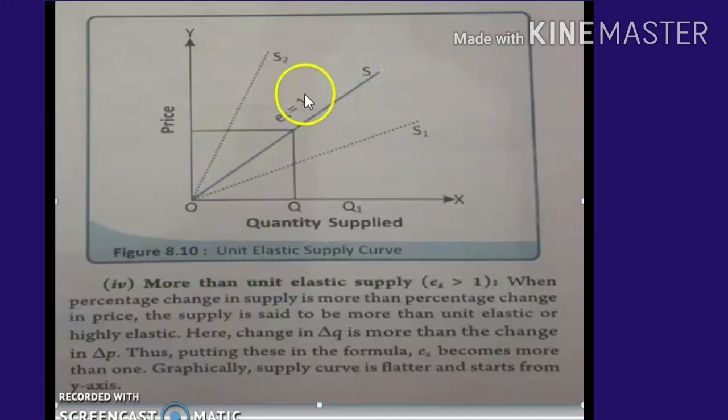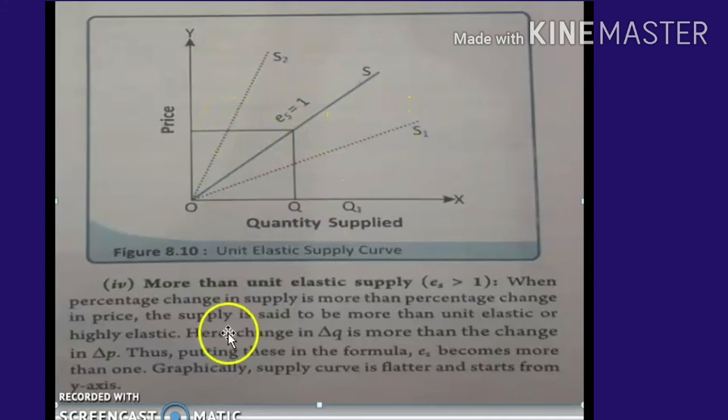In this same figure, you can learn the previous topic we had, that is less than unitary elastic, that is ES is less than 1. That is the S2 curve. It's a more understanding from the same figure. You can see it is a steeper curve. So that is S2. The S2 curve is steeper, so its ES is less than 1.